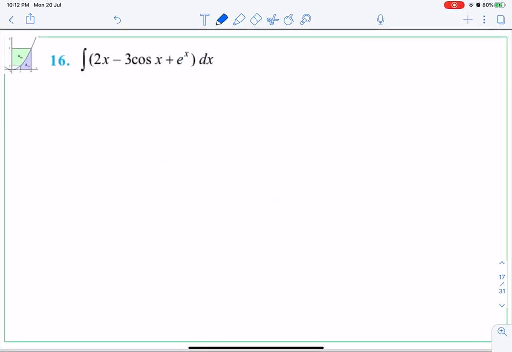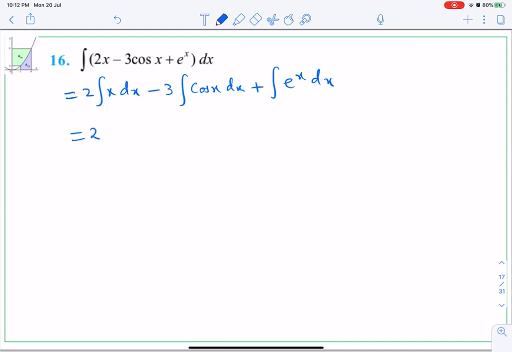Next question, number 16. This is straightforward, so we'll just separate and integrate. So 2 as it is, integration x dx, minus 3 as it is, integration cos x dx, plus integral e raised to x dx.